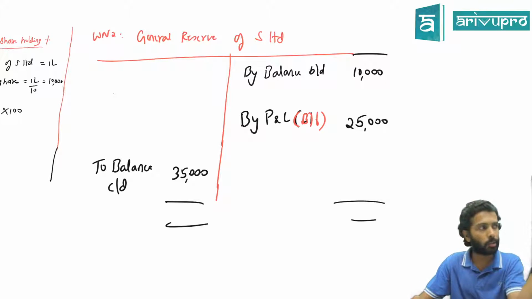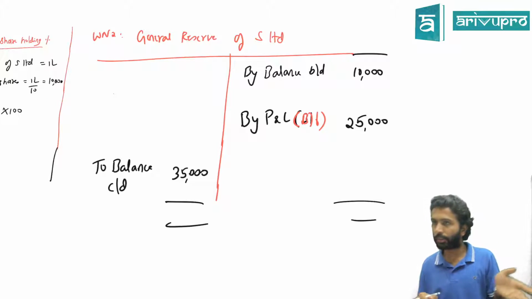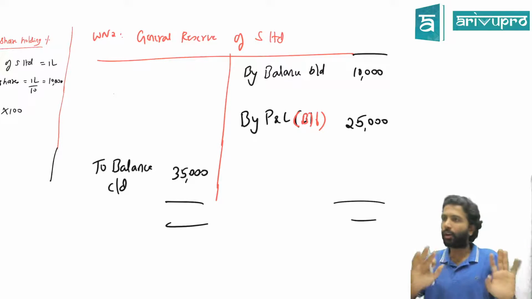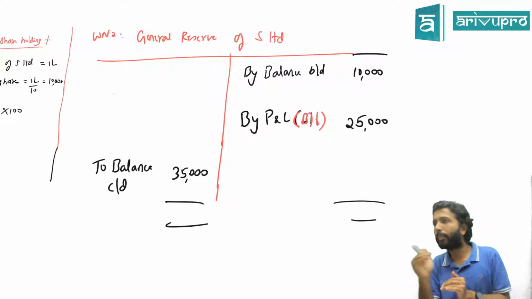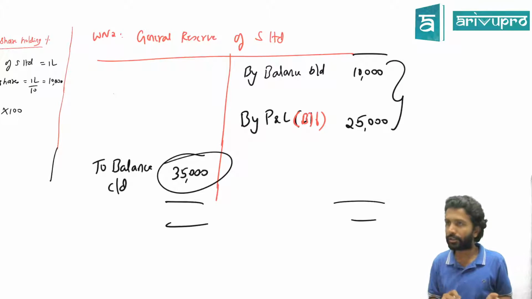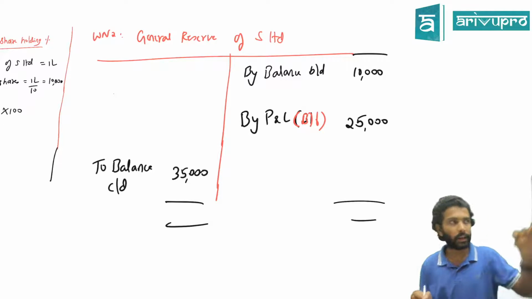10,000. Instead of distributing the closing balance, we go component-wise, because there'll be a lot of adjustments. Closing balance will bring a lot of havoc. So how we are going to distribute reserves is, each component we're going to distribute. If you distribute these two, the closing balance will automatically come as a balancing figure. That's what we're going to do.